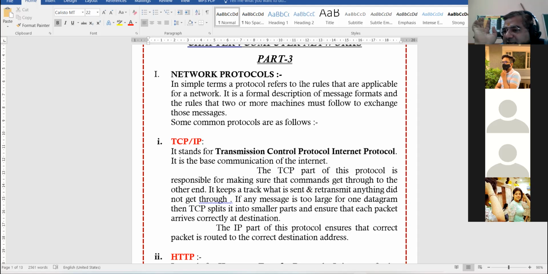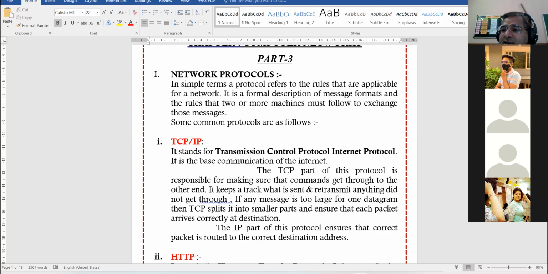A person wants to send a very large message to B person. What will TCP at sender side do? TCP will break the large message into smaller parts, which are known as packets. It will assign a particular number to each packet and will transfer the packets in random order to the receiver.